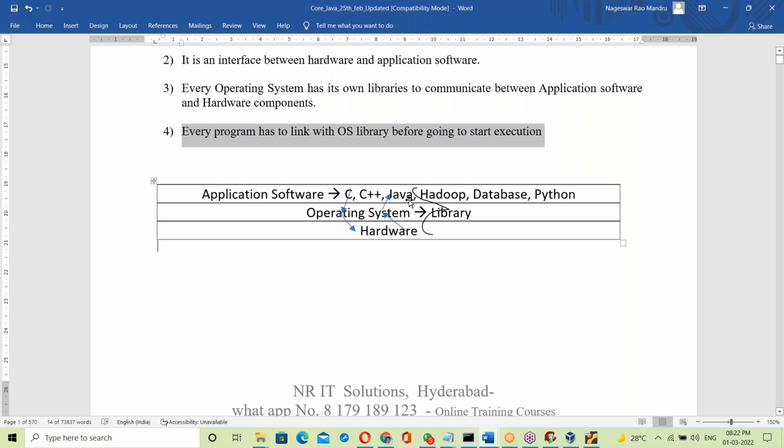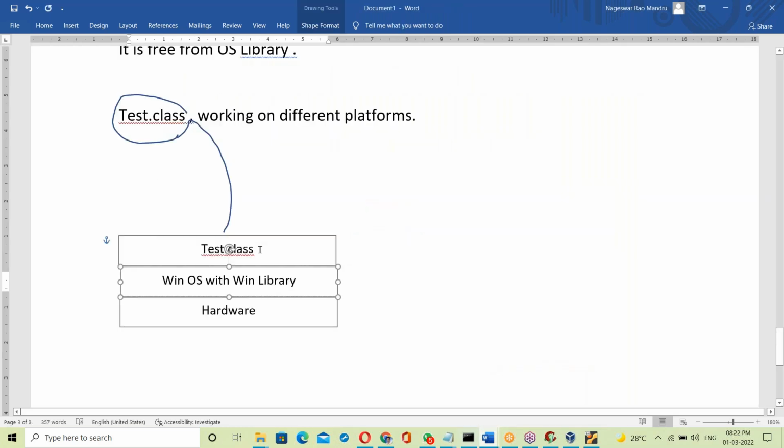Yes, maybe C and C++, Java, Hadoop, Python. All these programs have to link with the OS library before execution. Suppose C and C++: at the time of generating the exe file itself, it is linked with the OS library. But a Java program is not linked. A Java program produces a Test.class file.